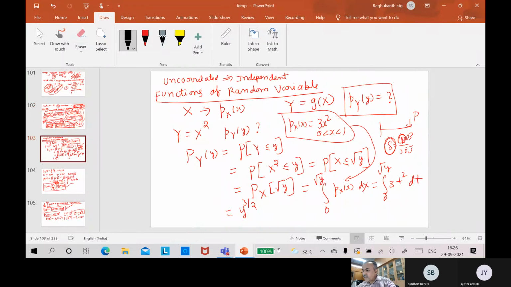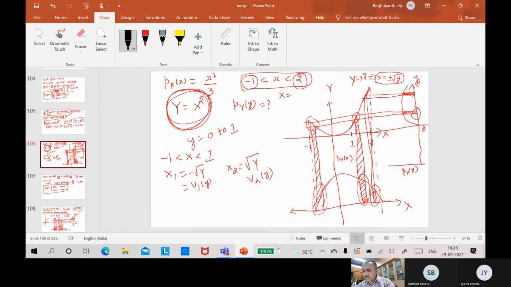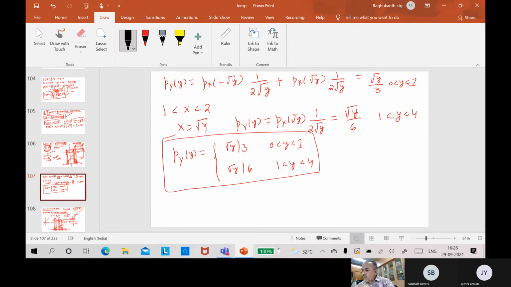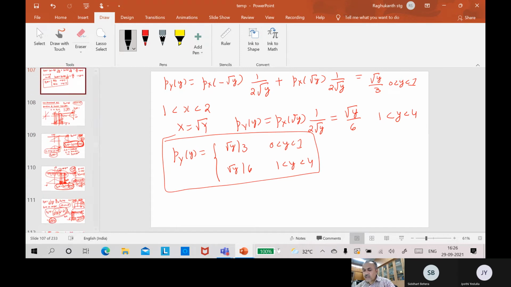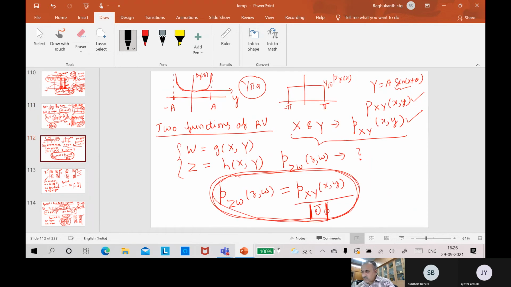You remember this thing here. So all these things we have seen here. The original random variable was something. If you know the transformation, then automatically you can find the random variable itself. This also we have seen. I think one more important thing was that.